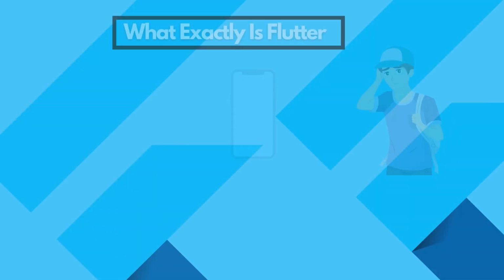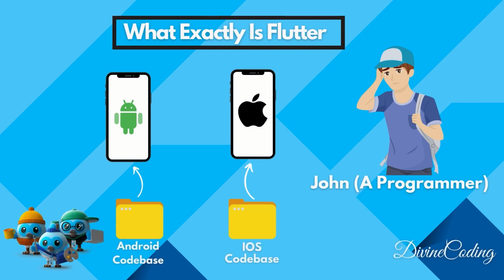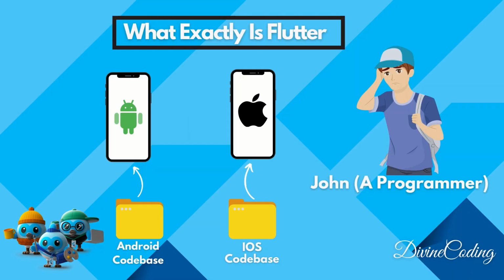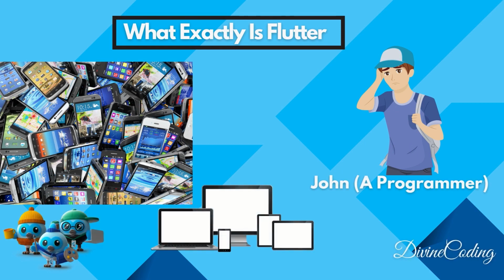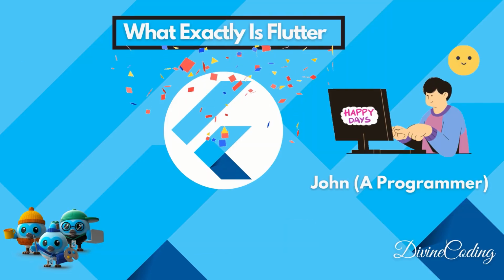But for John, now he has to manage two code bases, one for iOS and one for Android. Whenever he has some bug fixes or new updates for the app, he has to post the same update to two different places, one for Android and another for iOS. And John's problem doesn't end here, as now he also needs to manage and support all the screen sizes and aspect ratios for a wide range of iOS and Android phones, so his app won't look weird to different users having different screen sizes. So this is the situation where Flutter comes to the rescue.